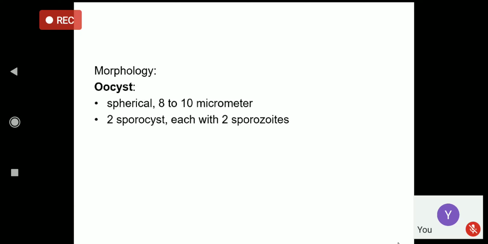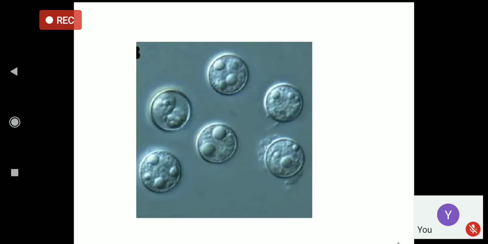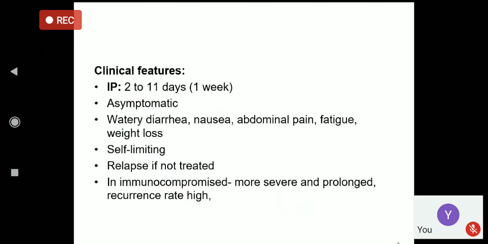The morphology is of the oocyst. The oocyst is the stage of this parasite. It is again spherical in shape and a bit larger than that of Cryptosporidium, around 8 to 10 micrometers, and it again has the sporozoites inside. The oocyst has two sporocysts inside, each sporocyst containing sporozoites, and the sporozoites cause the infection. So you can see the oocyst with the sporoblast inside, upper left one.